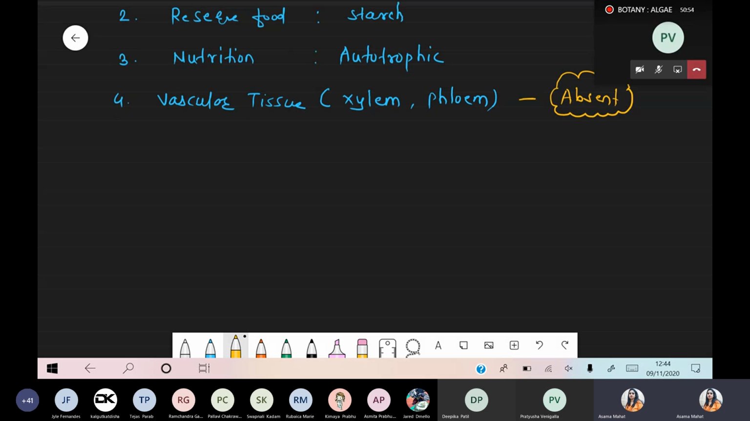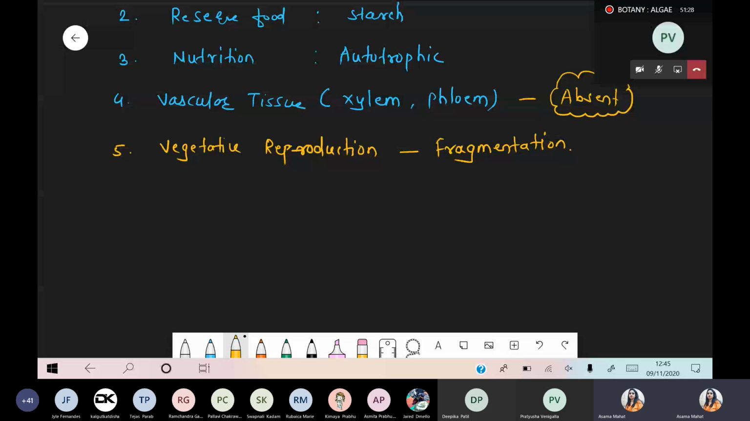Chalo. Now after the fifth part, vascular tissue, we are talking about reproduction, and the first part of reproduction is vegetative reproduction. Under the vegetative reproduction, yes, it is present. And if we are talking about which pattern, which type, so fragmentation. In all algae, fragmentation is the mode of reproduction.